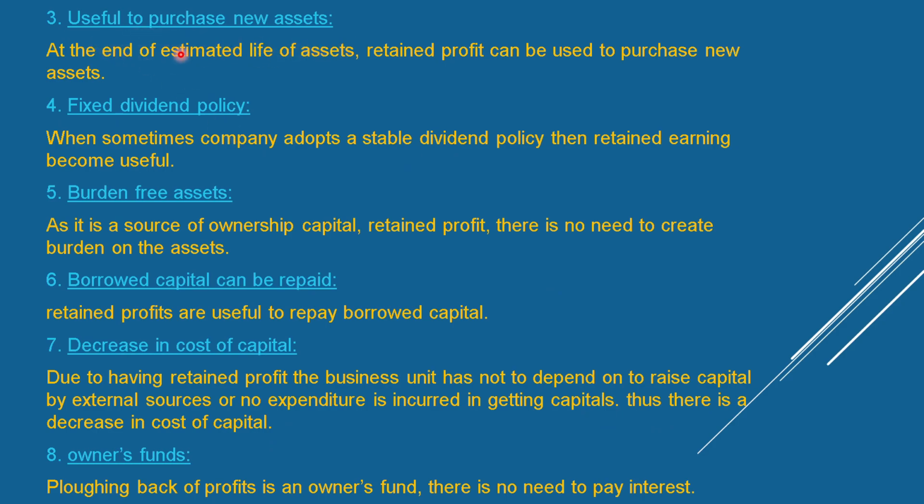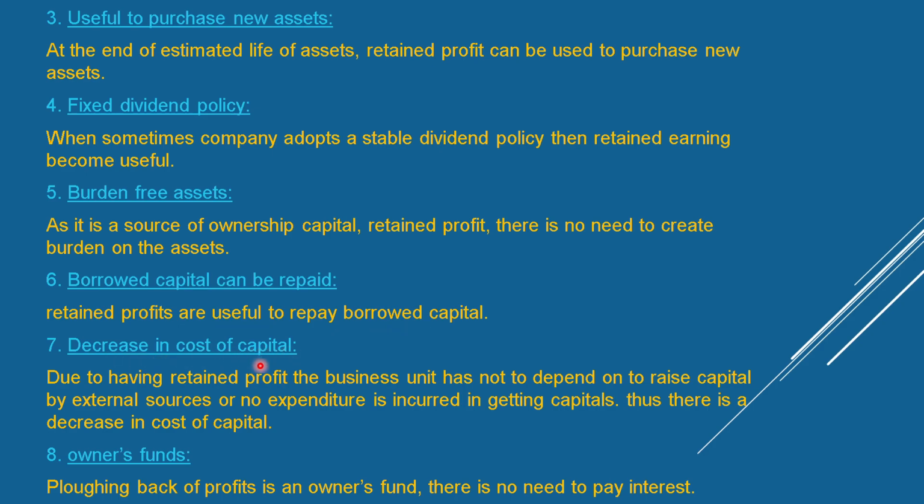Useful to purchase new assets. At the end of the estimated life of assets, retained profit can be used to purchase new assets. Fixed dividend policy. Sometimes a company adopts a stable dividend policy when retained earnings become useful. Burden-free assets. As retained profit is a source of ownership capital, there is no need to create a burden on the assets. Borrowed capital can be repaid. Retained profits are useful to repay borrowed capital.